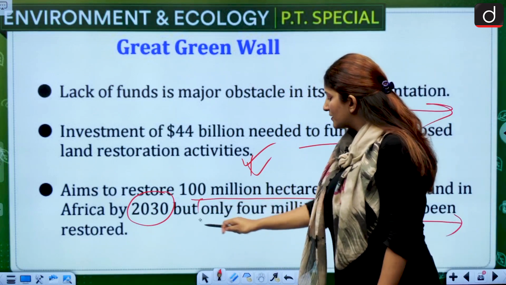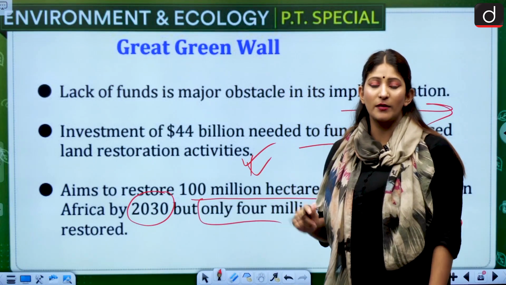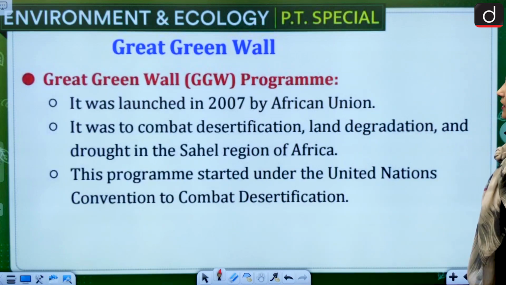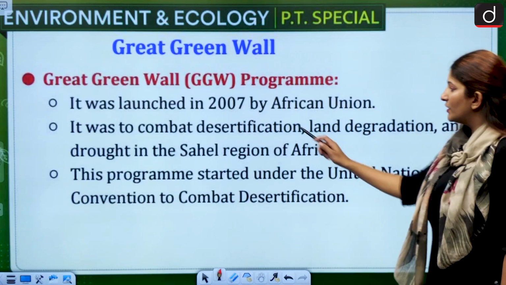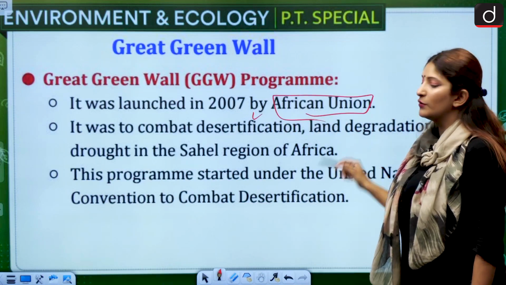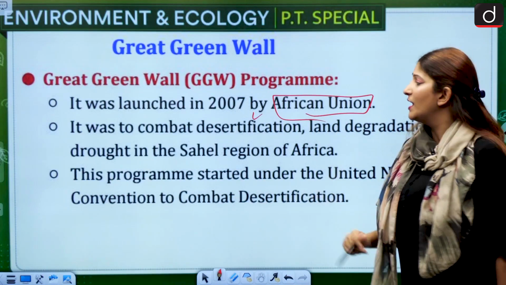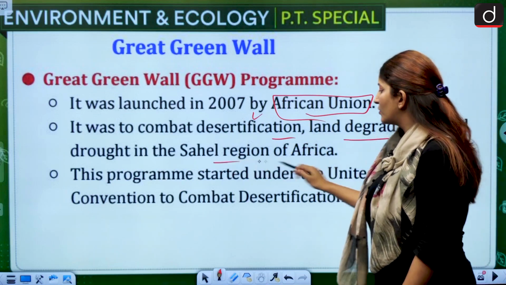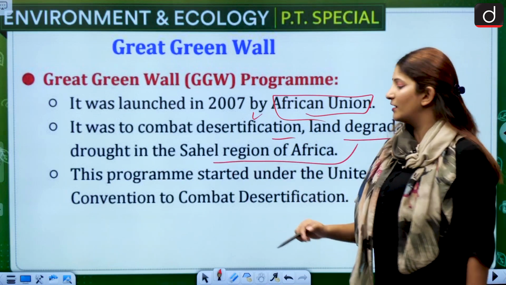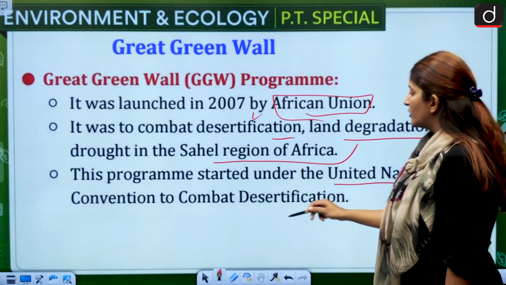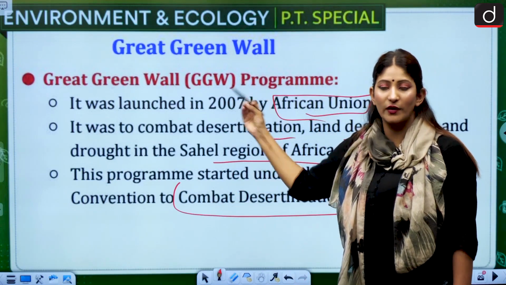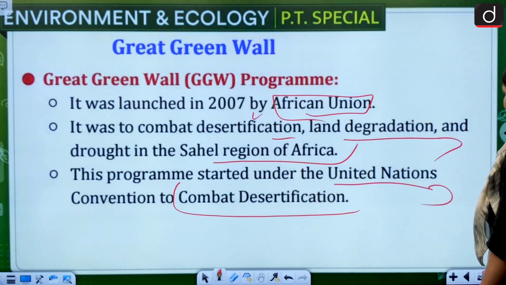Very important. If it is asked in your prelims examination, you have to remember how much has been restored, how much is the goal, and what is the year. Okay. Great Green Wall was launched only in the year 2007 by whom? African Union. Remember this very well. And it was to combat desertification, land degradation, and drought in the Sahel region of Africa. Program started under the United Nations Convention to combat desertification. Very important fact. We can't choose one which is going to be asked. Very important facts. Learn those.